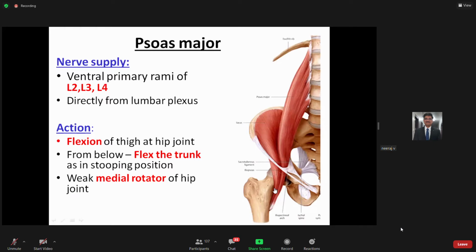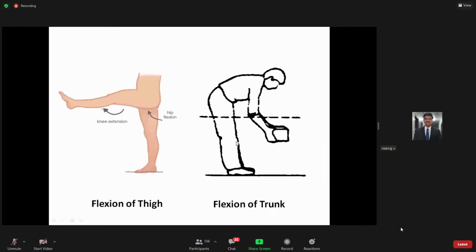And of course, if we are standing, it will be helpful for flexion of the trunk in the stooping position. It is also a weak medial rotator of your hip joint because of its position, because it is inserting on the trochanter of your femur. So this is the action of your psoas major, which we can appreciate in this very simple figure.